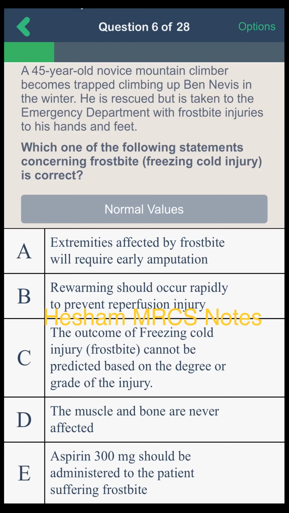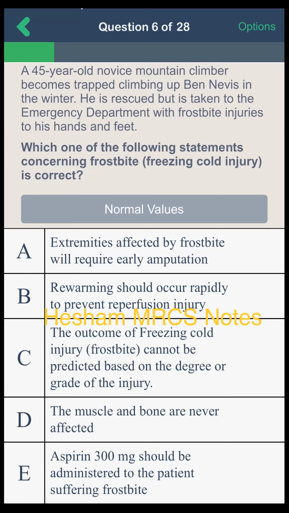Option B, rewarming should occur rapidly to prevent superficial injury. Option C, the outcome of freezing cold injury cannot be predicted based on the degree or grade of the injury. Option D, the muscle and bone are never affected. Option E, aspirin 300 milligrams should be administered to the patient suffering frostbite.